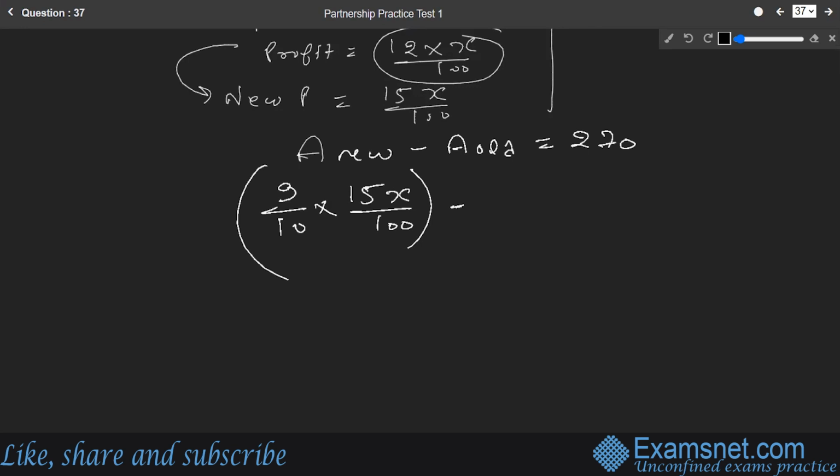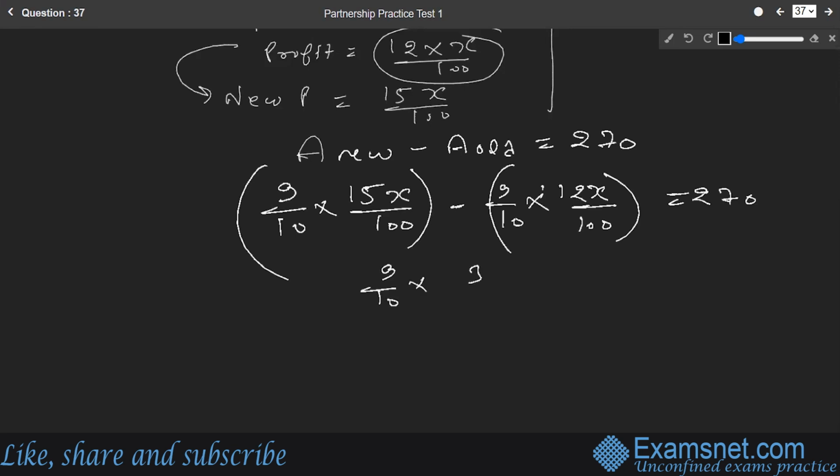That will be 9 by 10 part of the old profit. The old profit was not 15x but just 12x upon 100. And this difference they are giving as 270. If you solve this further, this comes out to be 9 by 10 into 3x by 100 equal to 270. If we solve this further, the x value comes out to be 10,000 rupees.